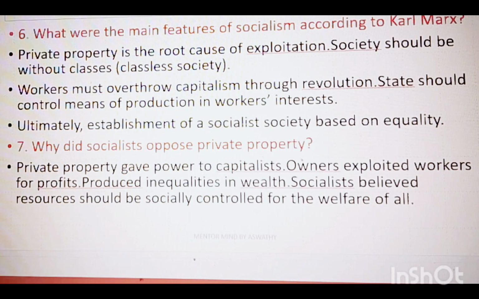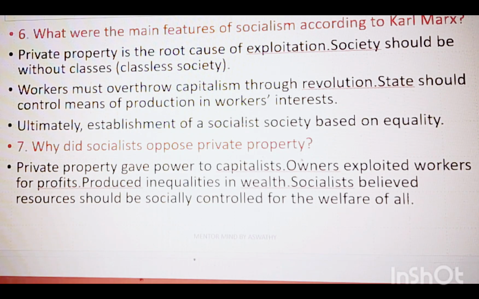Workers must overthrow capitalism through revolution. They believed that only revolution could overthrow the negative effects of capitalism. So the state should control the means of production in workers' interest. And the last point is the ultimate establishment of a socialist society based on equality. So basically, socialism involves workers as a classless society with equality among citizens.